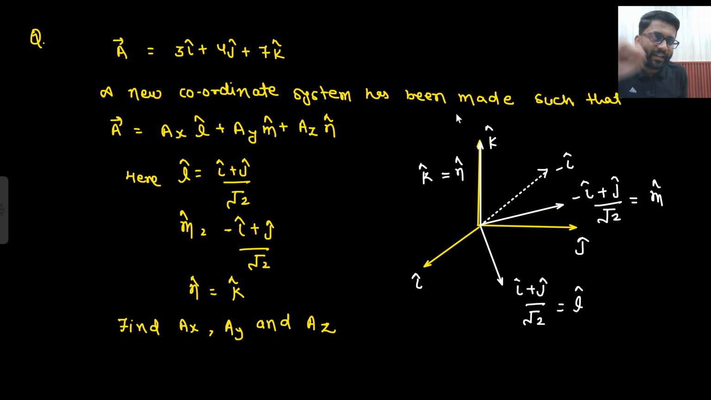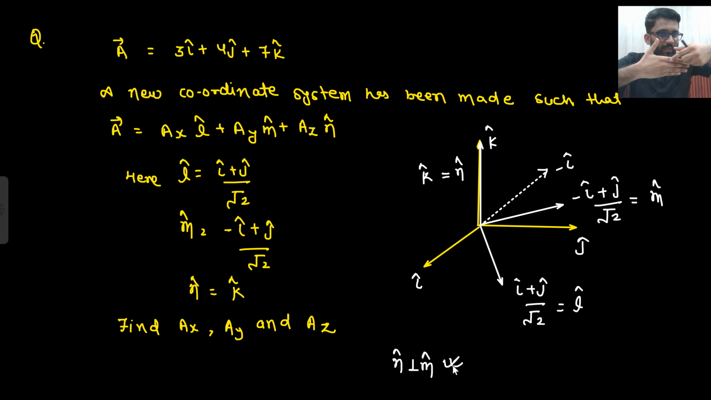By the geometry only I can tell that your n cap is certainly perpendicular to m cap. How can I tell that? This was your xy plane, the i cap j cap plane. In the xy plane, this was my x and this was my y, this was your i cap, this was your j cap. So where will your i cap plus j cap by root 2 be? Here.